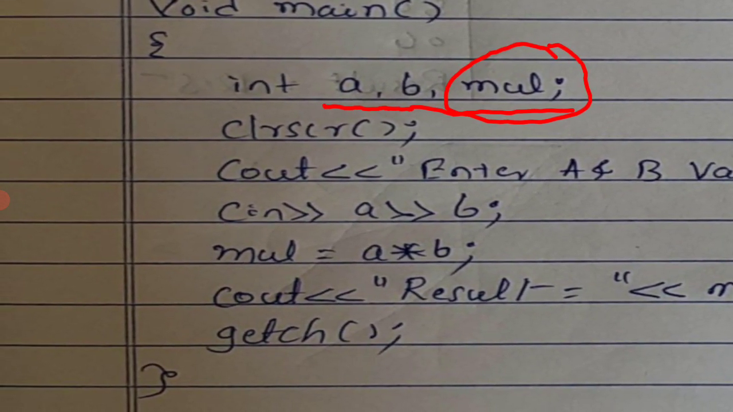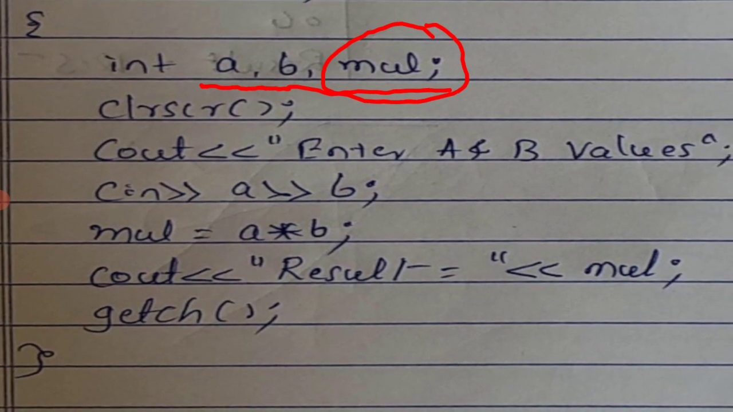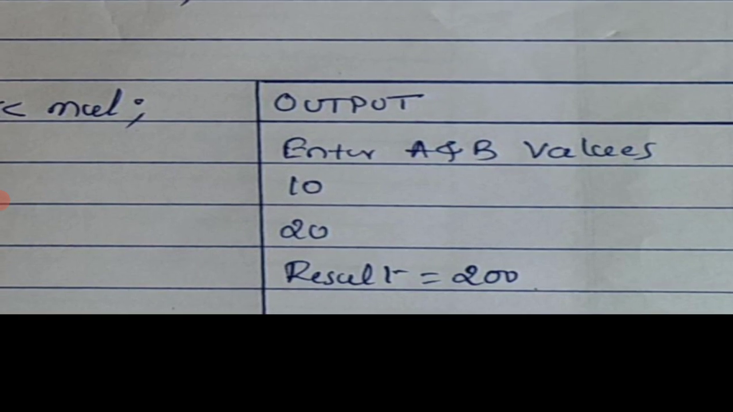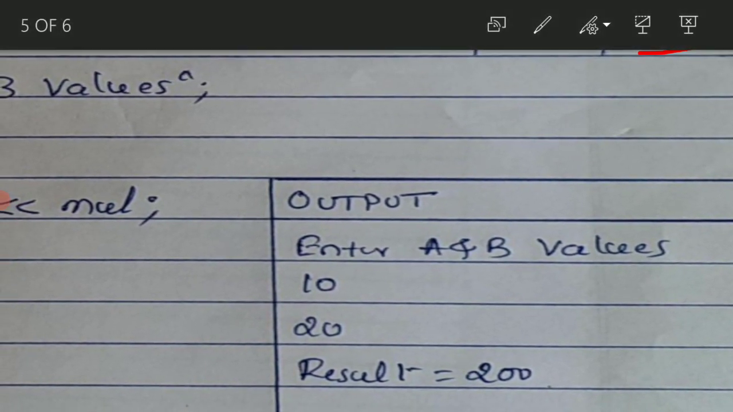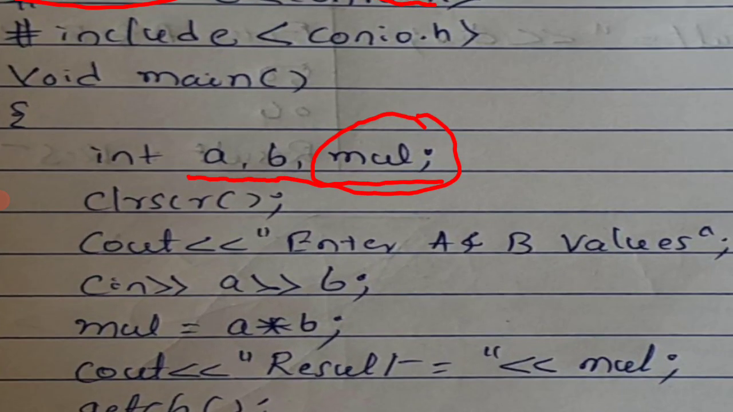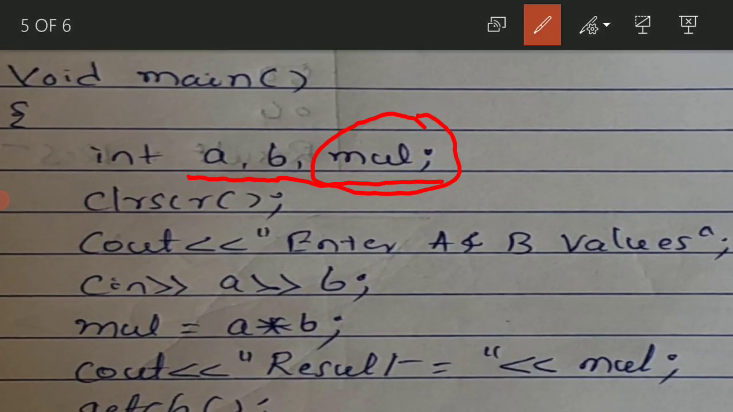The second step is CLRSCR, that is clear screen. Okay, enter A and B values. Yes, it's just a message. Once you put this message, what happens? Enter A and B values. Okay, when this message appears on the screen, you'll enter two numbers, that is 10 and 20. So these two values you are written here. Cin A, after this message, see, cin >> A >> B.